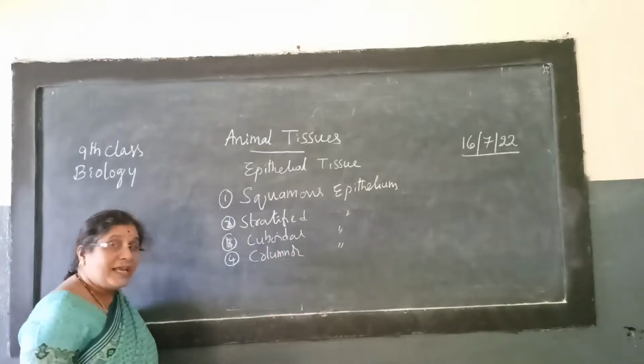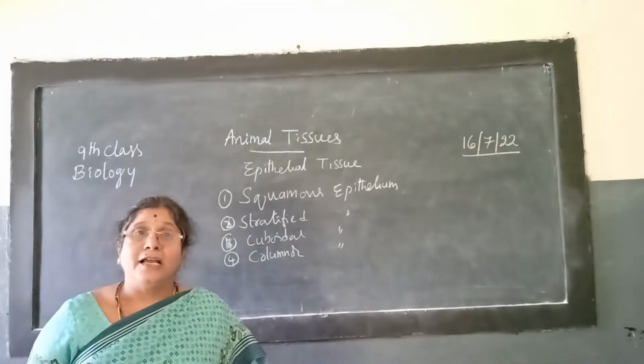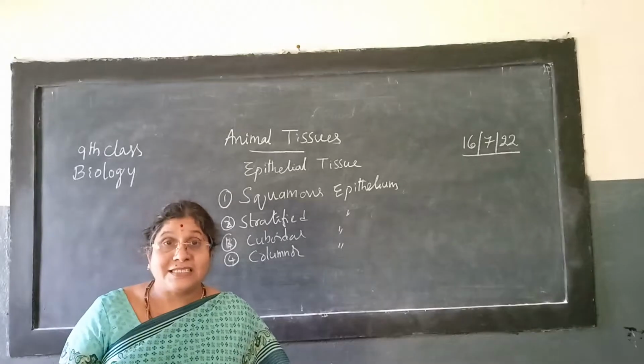Like that, other types are also there, like glands.